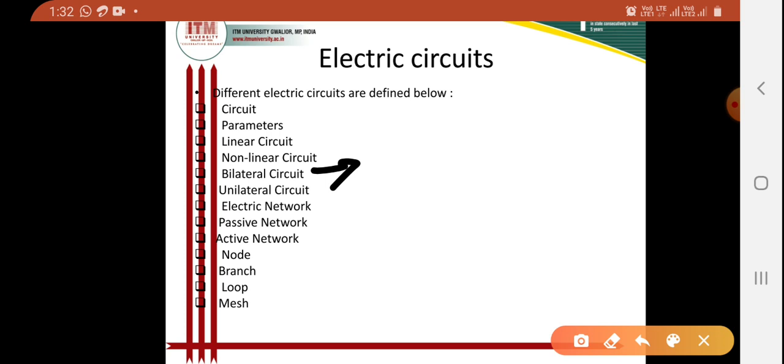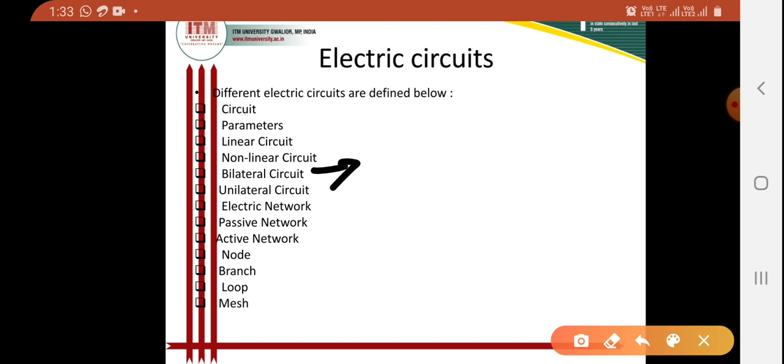A bilateral circuit is one whose properties or characteristics are the same in either direction, okay, and the usual transmission lines are normally bilateral, okay, because it can be made to perform its function equally well in either of the directions, okay. I am talking about here transmission line, okay. So we can describe the transmission line as under bilateral network.